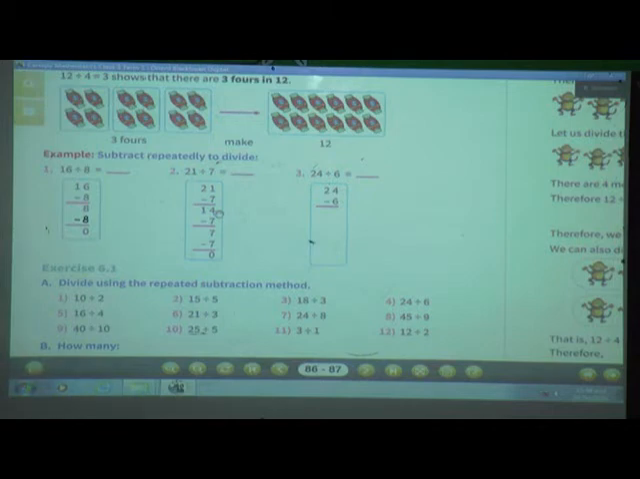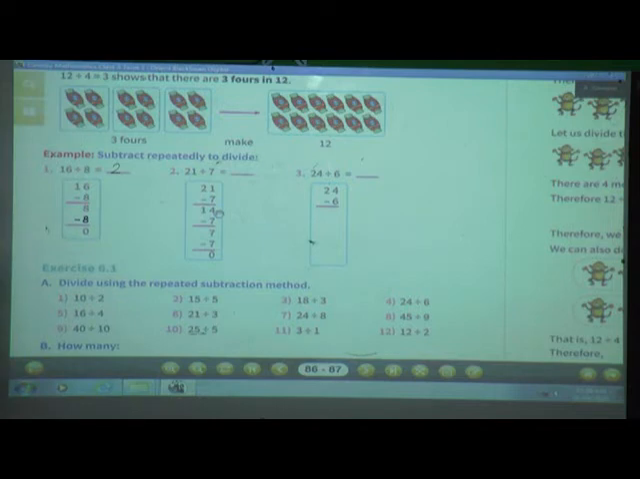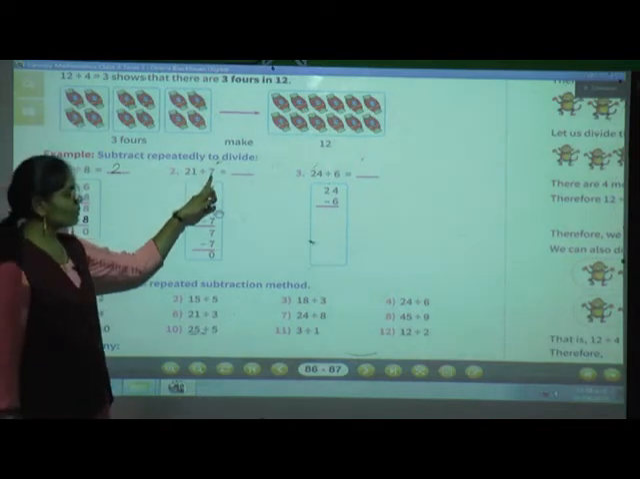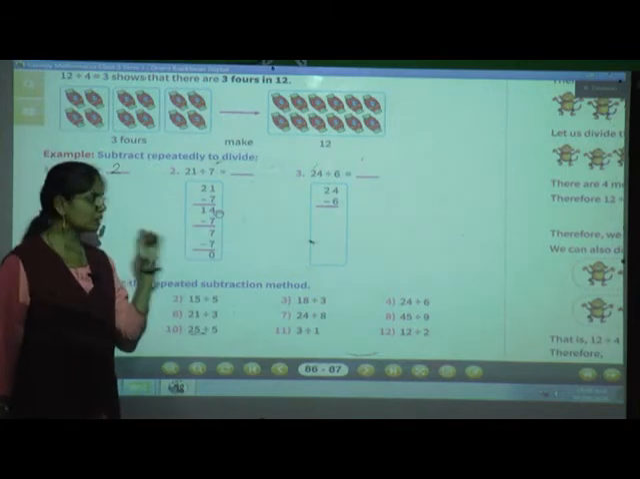Okay, so here 16 divided by 8, how many times did we do the subtraction? 1, 2. How many times? 2. So here 16 divided by 8 is equal to 2. Now see another example, 21 divided by 7. This we have to solve by the repeated subtraction method.